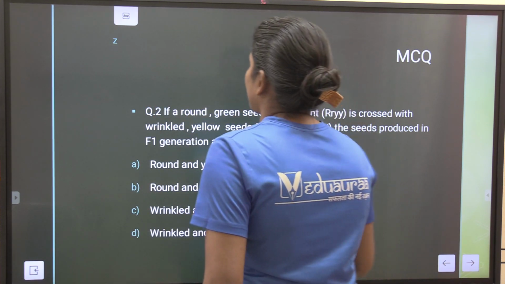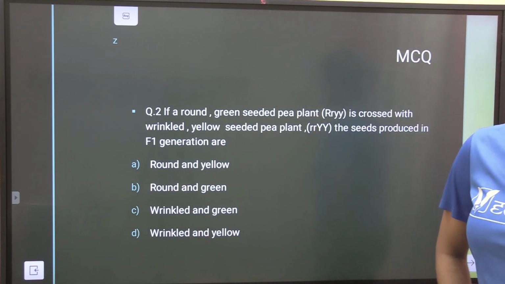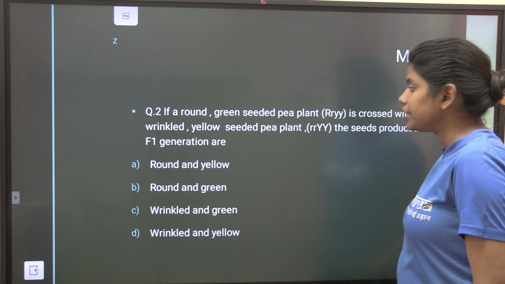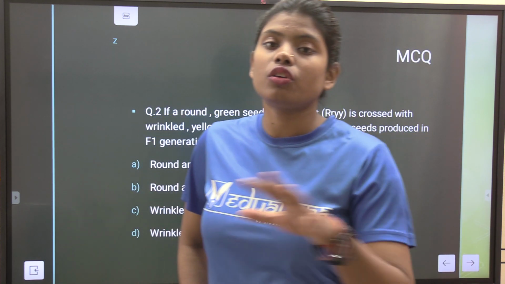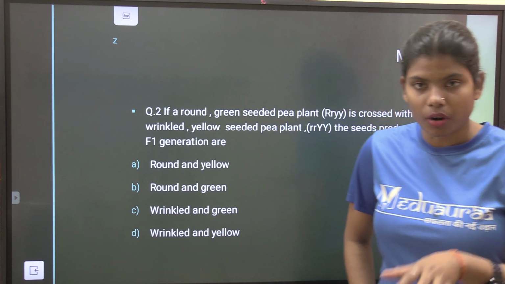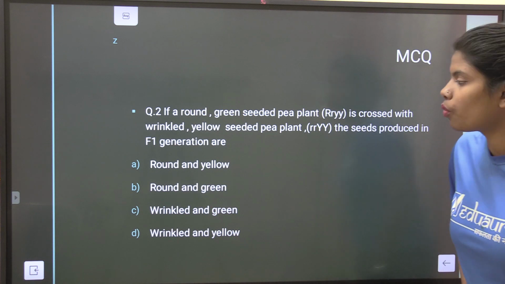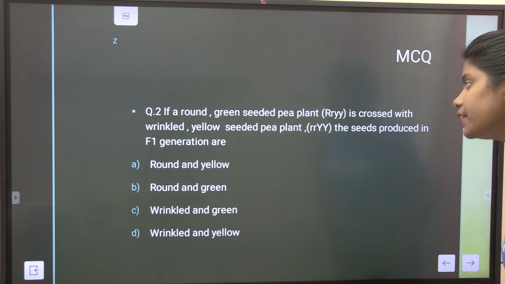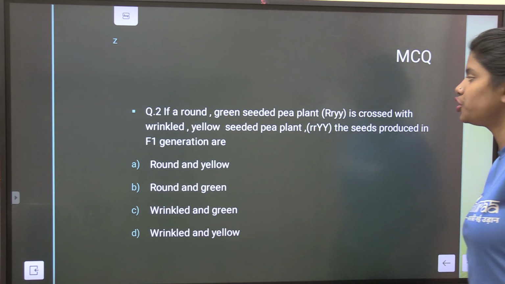Our next question is, at first read the question and try to solve it on your own, with all the knowledge that you have till now. What is the question? If a round green seeded pea plant is crossed with a wrinkled yellow seeded pea plant, the seeds produced in the F1 generation are?